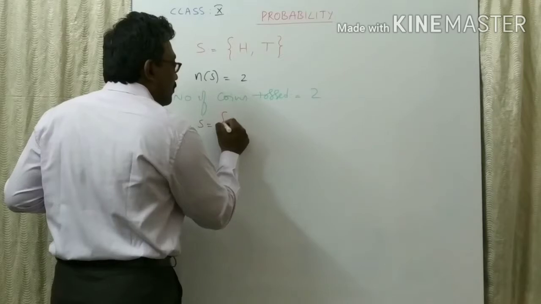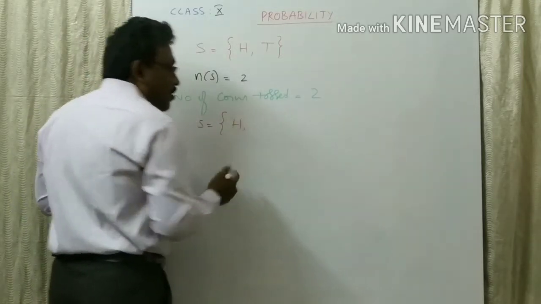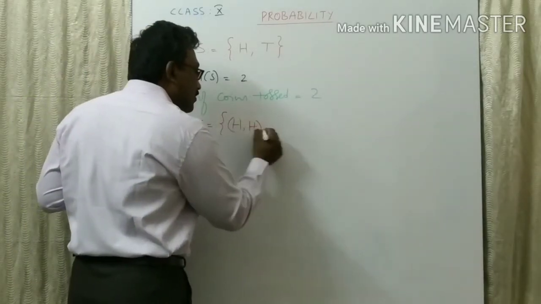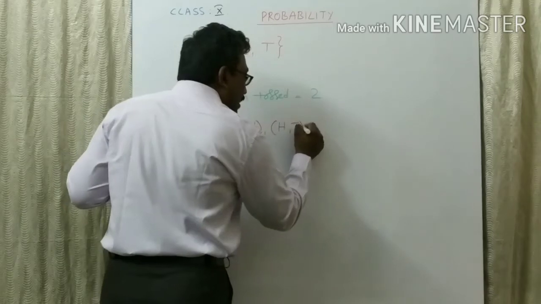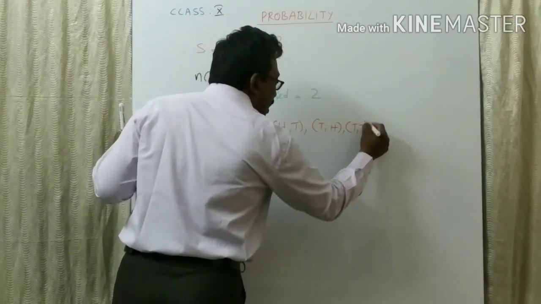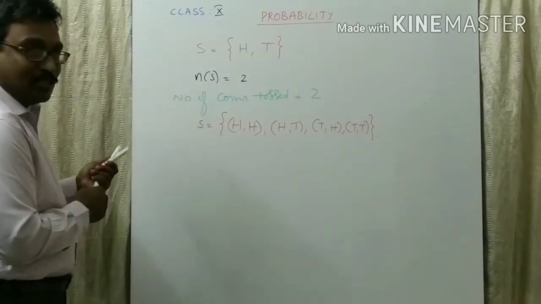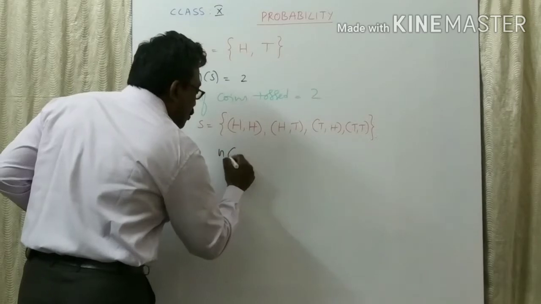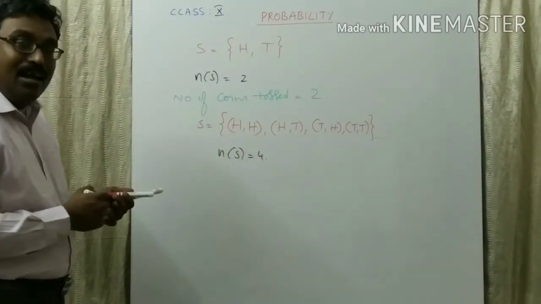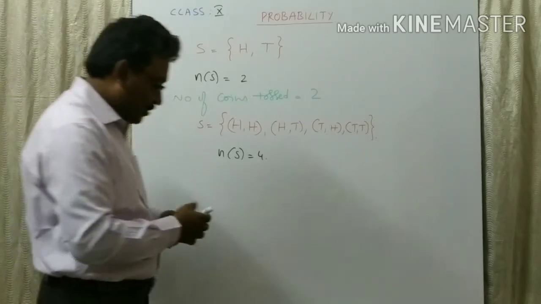First coin head and the second one also head, a head and a tail, a tail and a head, and both tails. So how many sample spaces did you get? 4.